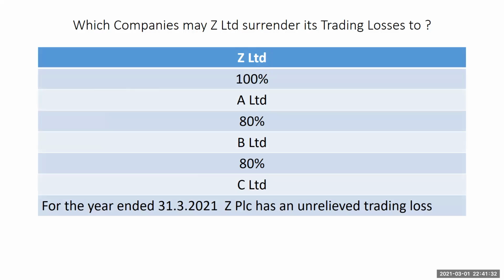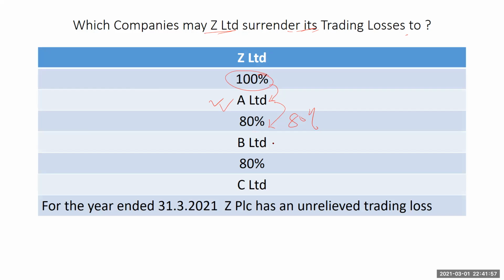Now, we ask ourselves, which companies may Z Limited surrender its trading losses to? Z owns 100% of A, so easily it falls within the 75%. A owns 80% of B, so effectively 100% times 80%, still 80%.